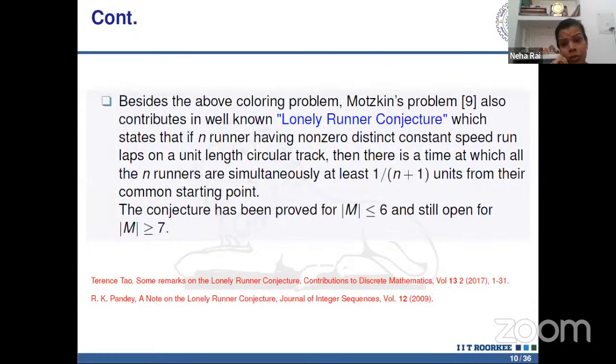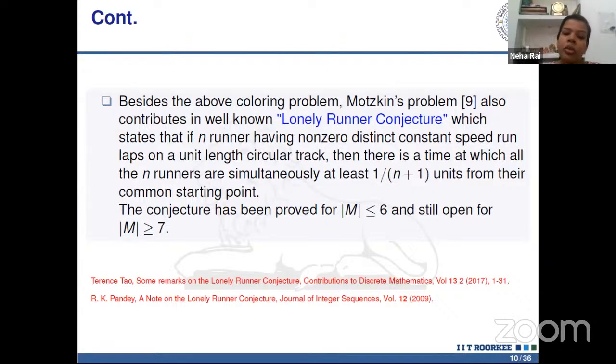Besides the above coloring problem, this problem also contributes to a long-standing conjecture known as the lonely runner conjecture, which states that if n runners run on a circular track of unit length from a common starting point, and each runner has a constant distinct speed, then there is a time t at which a runner is said to be lonely if it is at least 1 upon n distance from all other runners, and this time exists for each runner.